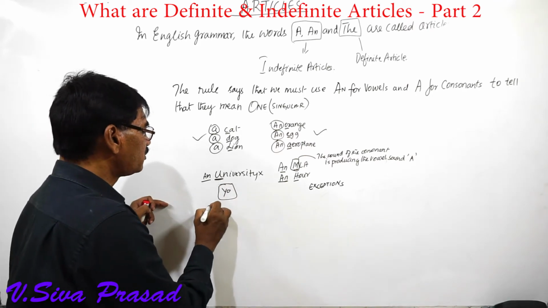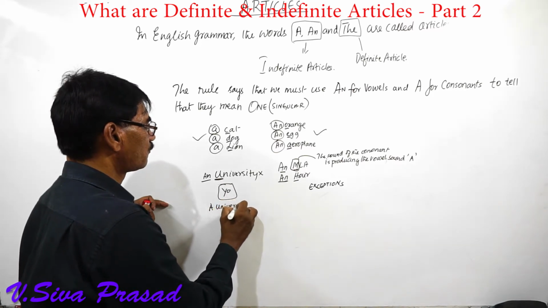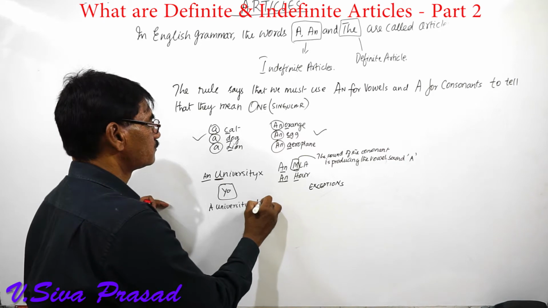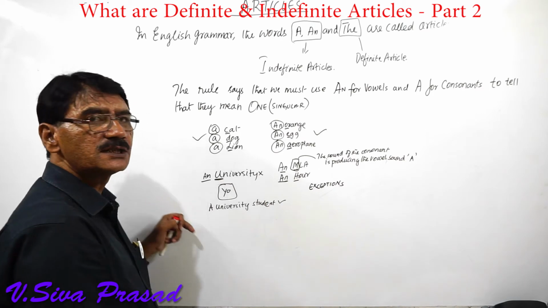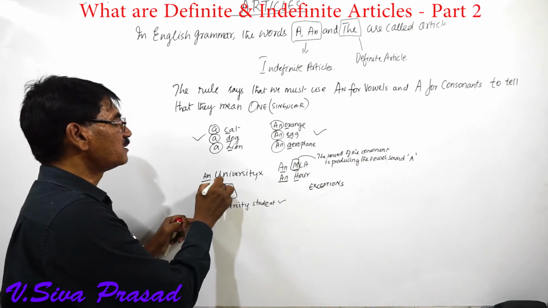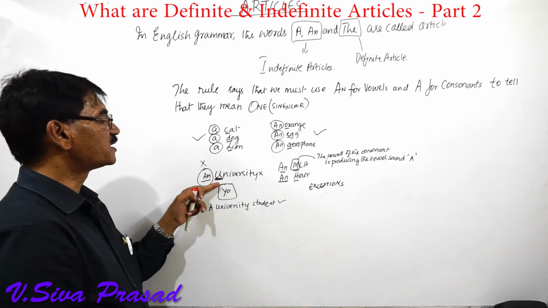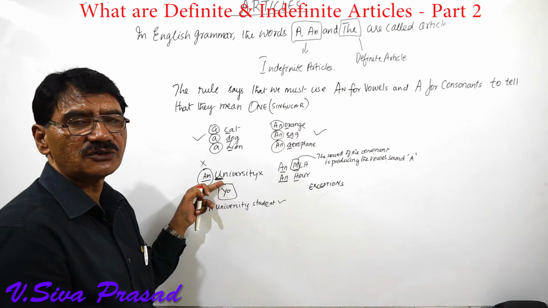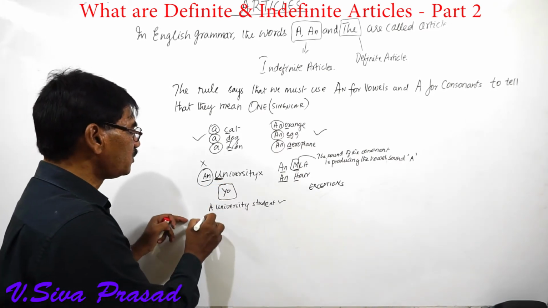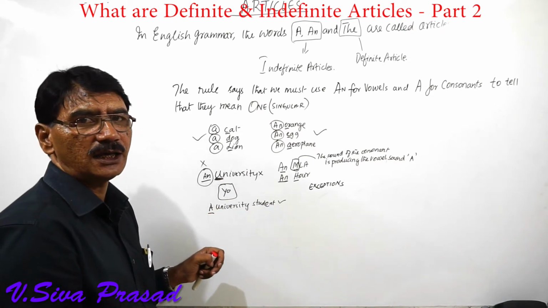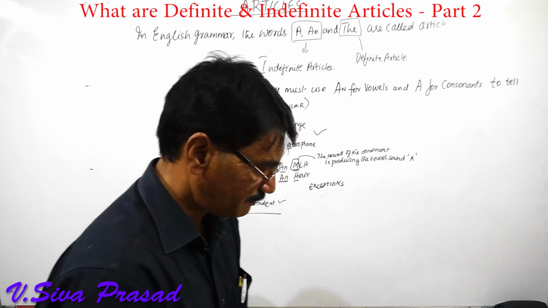So that is why we have to use a university student. This is correct. Even though there is a vowel over here, we can't use an because the sound which this vowel is generating is that of a consonant. Hence, we have to use the indefinite article a. Okay, these are some of the exceptions.